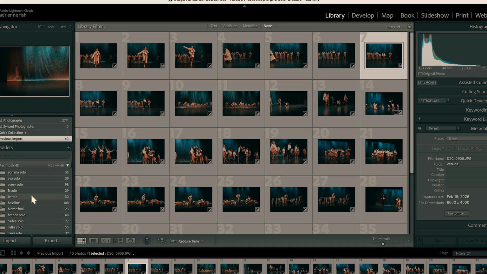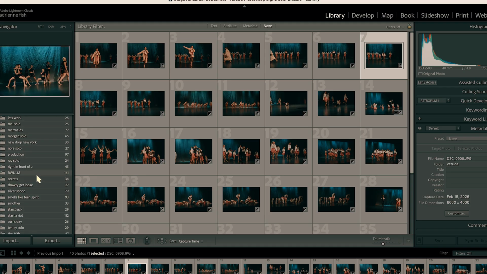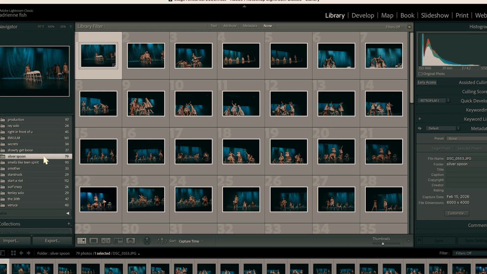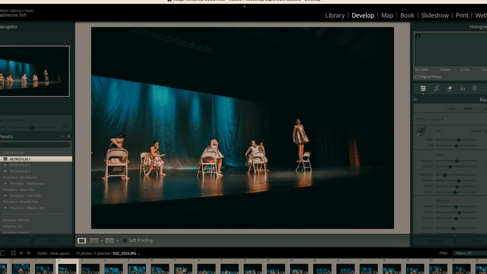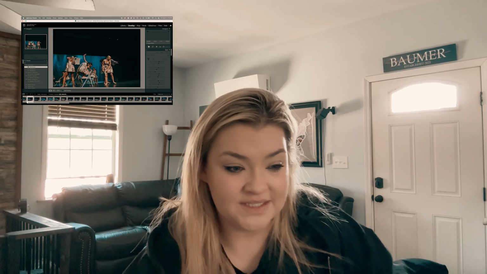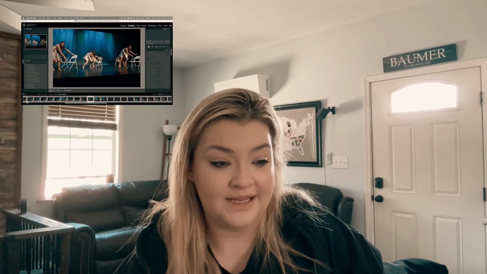And then we have Lightroom over here. And this is how I edit all of my pictures. If you guys don't know, I am a self-proclaimed photographer for dance. Well, really just for my studio. This is Silver Spoon, this is Lightroom. So here's how we go through, and this is just what I use to edit.